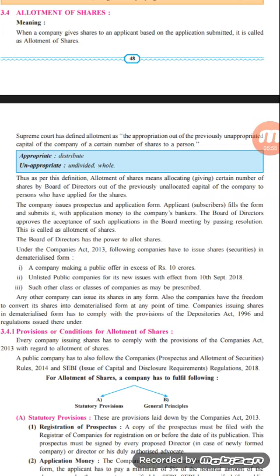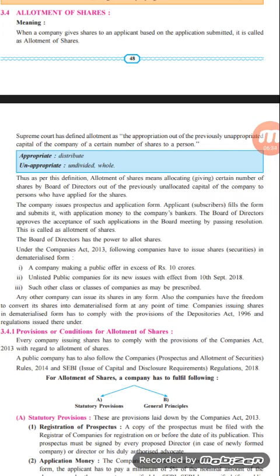First one, a company making a public offer in excess of rupees 10 crore. So a company making an offer to the general public, if it exceeds rupees 10 crore, then they have to issue the shares in dematerialized form, that is in a soft copy, in a computerized manner. Second one, unlisted public companies for their new issue with effect from 10th September 2018. So any public company which is unlisted on any stock exchange, and has a new issue, from 10th of September 2018 has to issue the shares in dematerialized form.